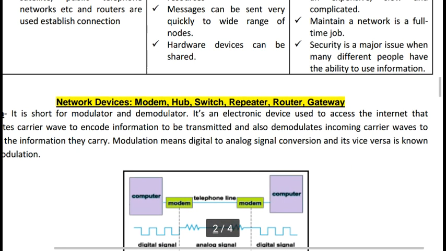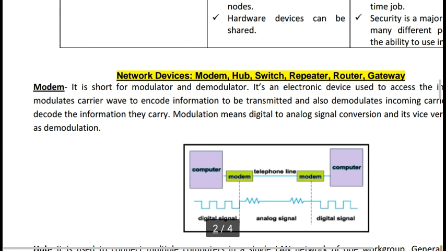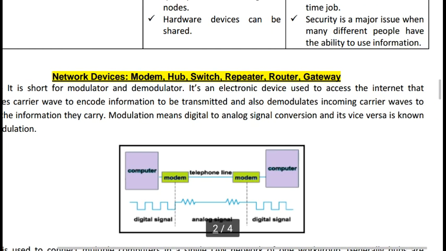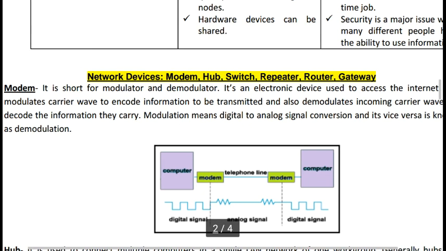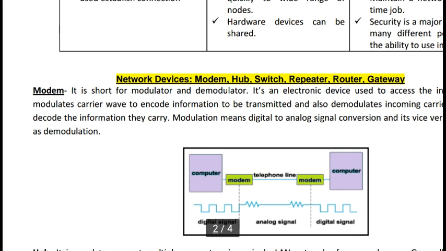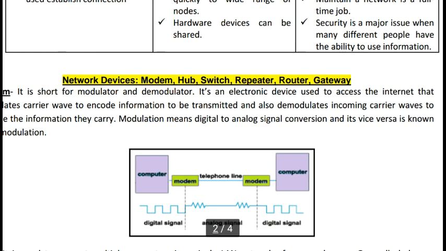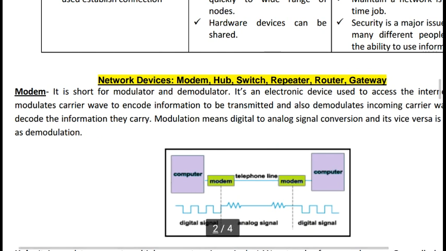It is an electronic device used across the internet that modulates a carrier wave to encode information to be transmitted, and also demodulates incoming carrier waves to decode the information they carry. Modulation means digital to analog signal conversion, and the vice versa is known as demodulation.